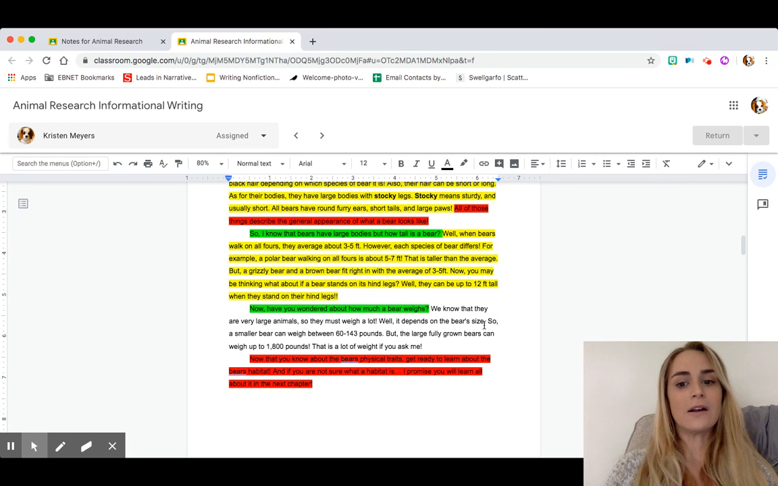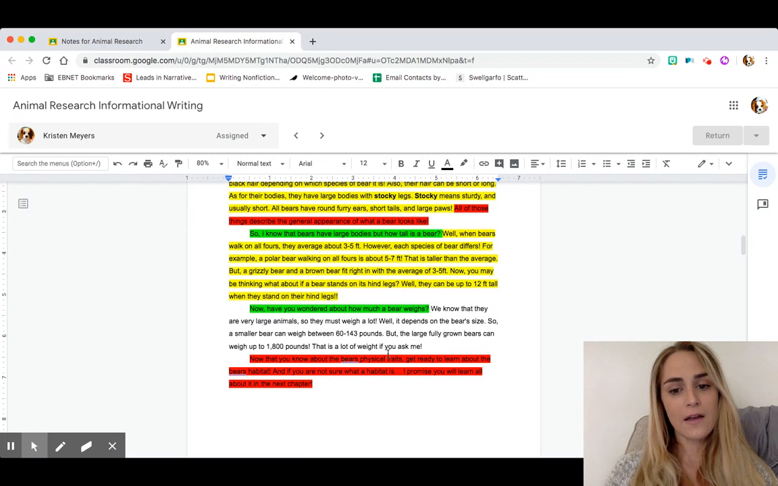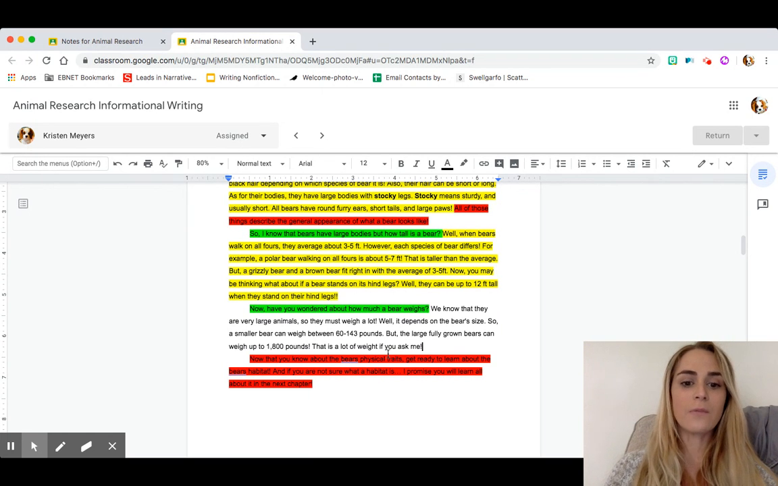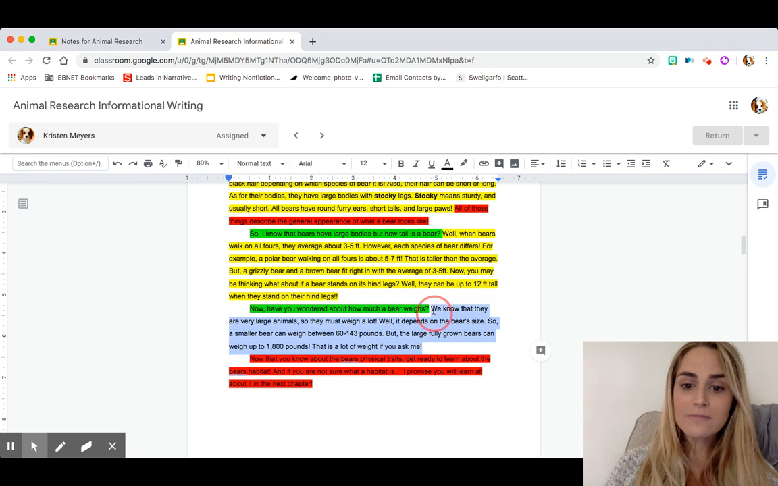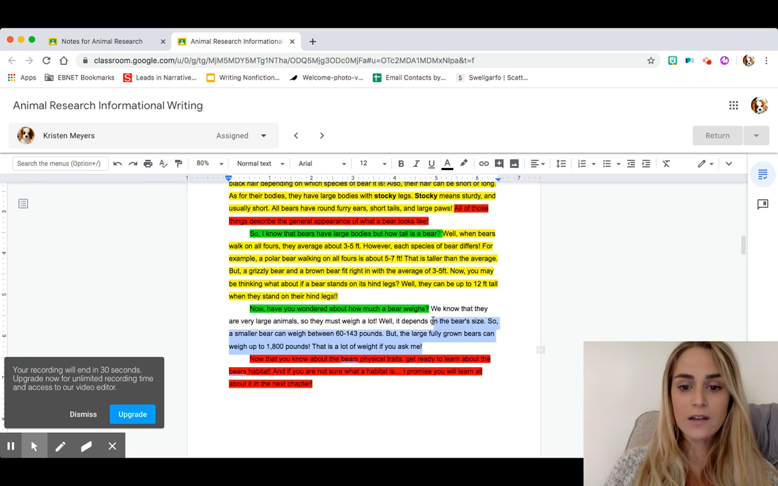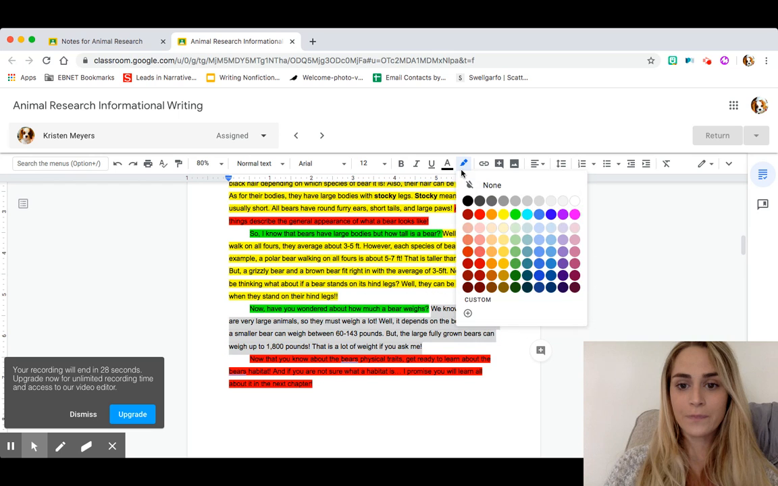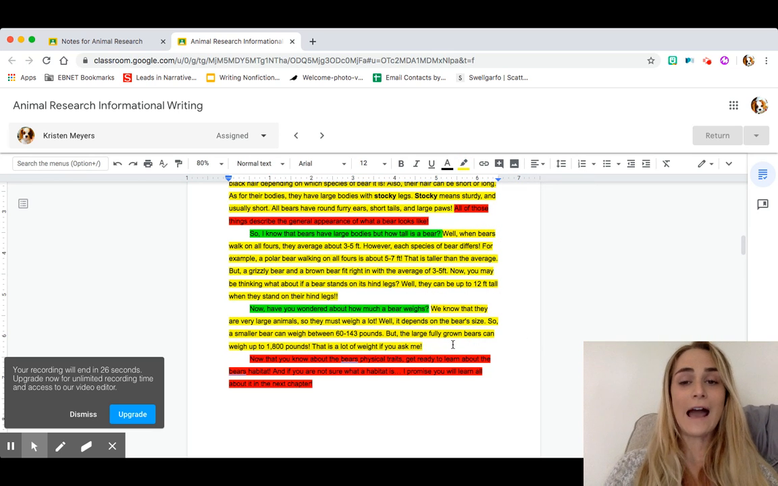Well, it depends on the bear's size. So a smaller bear can weigh about 60 to 143 pounds, but the large fully grown bears can weigh up to 1,800 pounds. That is a lot of weight if you ask me, right? So this all right here came from my note card. All right, I also could add a closing there.